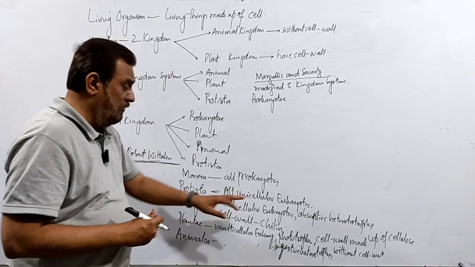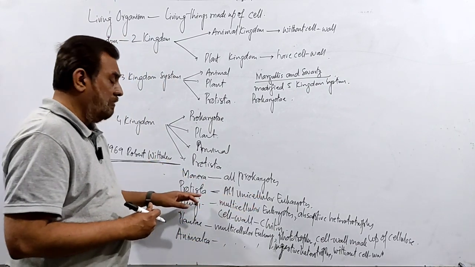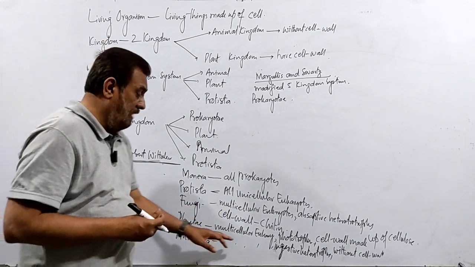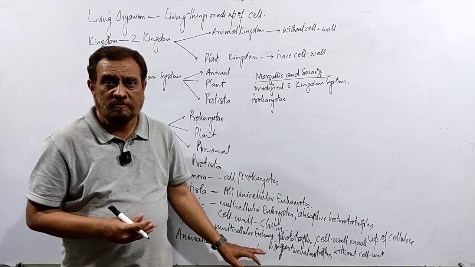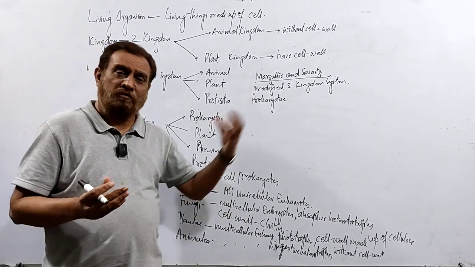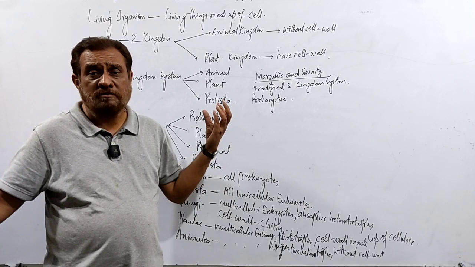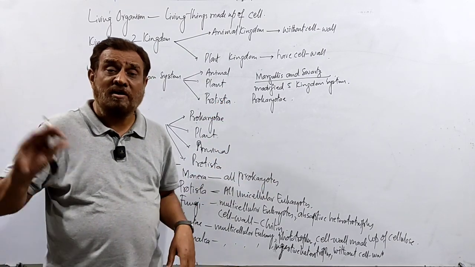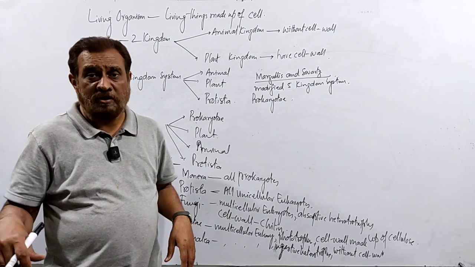Another one: the unicellular algae were in the Protista before, according to the Robert Whittaker system of classification, and multicellular algae were in Plantae. That's a discrepancy. The multicellular algae are aquatic, while plants are terrestrial.